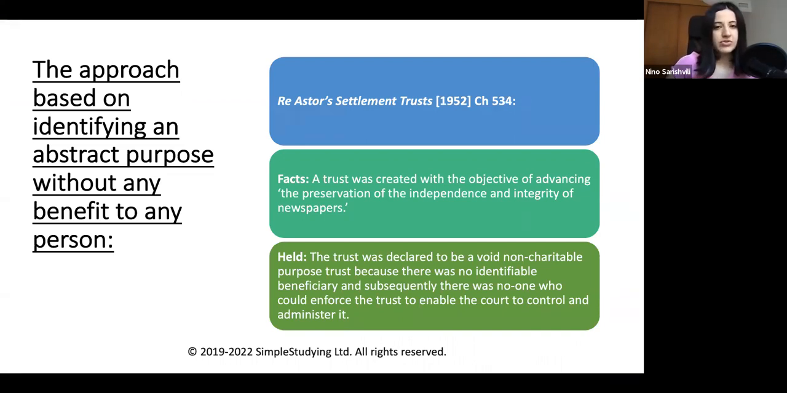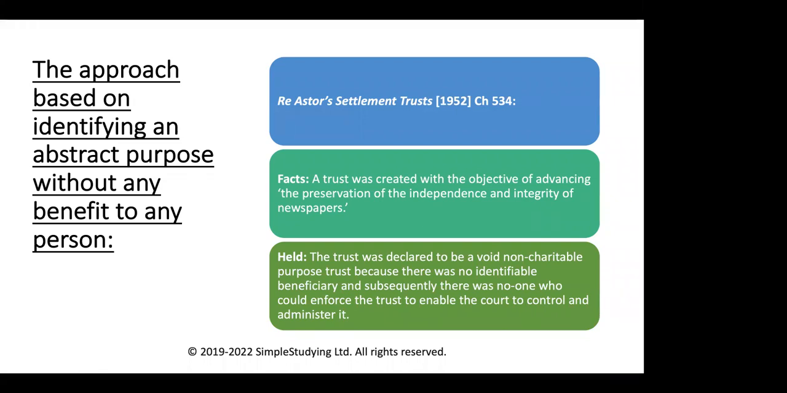The Re Astor Settlement Trust, as we mentioned at the beginning of our discussion, is a very important case, and I suggest that you have a look at this case in detail. Here, a trust was created with the objective of advancing the preservation of the independence and integrity of newspapers. The trust was declared to be a void, non-charitable purpose trust because there was no identifiable beneficiary, and subsequently there was no one who could enforce the trust to enable the court to control and administrate.